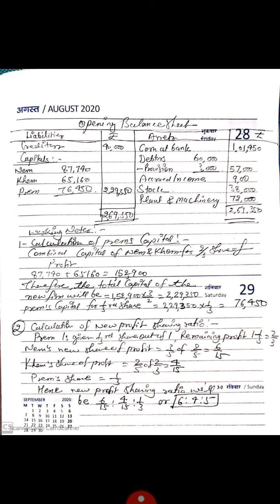Prem is given 1/3 share out of 1. So remaining profit is 1 minus 1/3 equal to 2/3. Naam's new share of profit 3/5 of 2/3 will come 6/15. Kaam's share of profit 2/5 of 2/3 equal to 4/15. Prem's share 1/3. Hence the new profit sharing ratio will be 6/15 : 4/15 : 1/3, or 6:4:5. We will take LCM here.